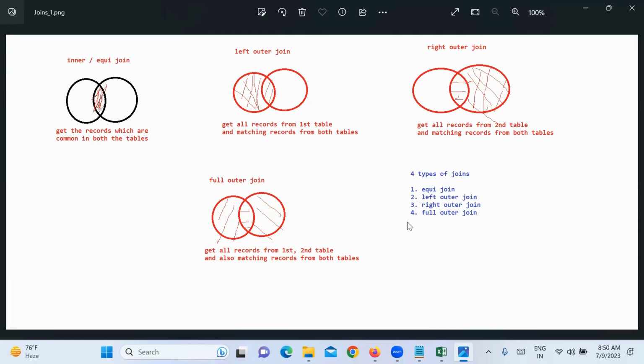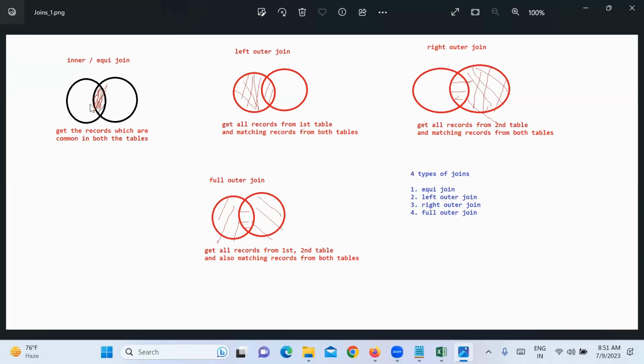There is also one more type called a self join. Normally in all these images, what did you see? We are joining two different tables. In all these examples we are joining two tables.